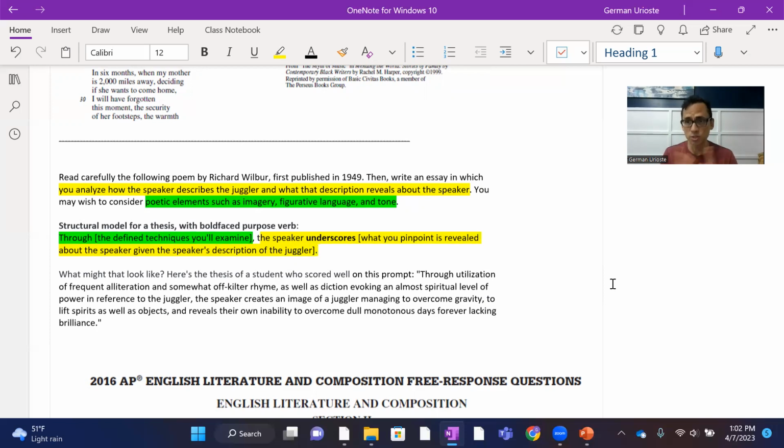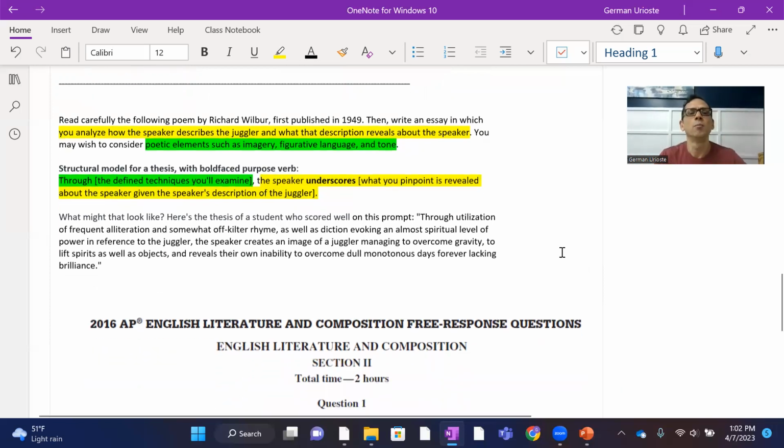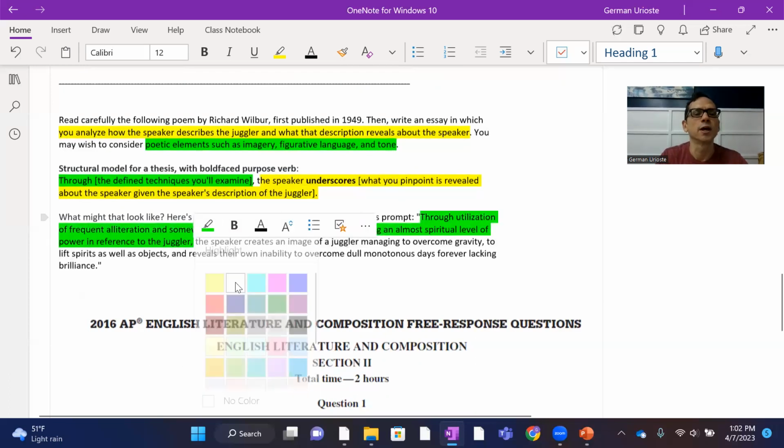Here is a thesis from a student who took the AP and did well. So I pulled the thesis statement out from the entire essay just so we can look at the structure of a thesis here. One more time, this is the last one. And notice how this first half is defining the techniques that this person is going to look at.